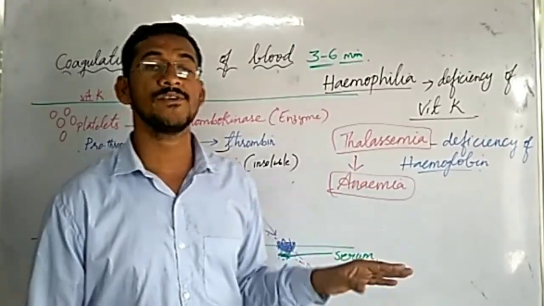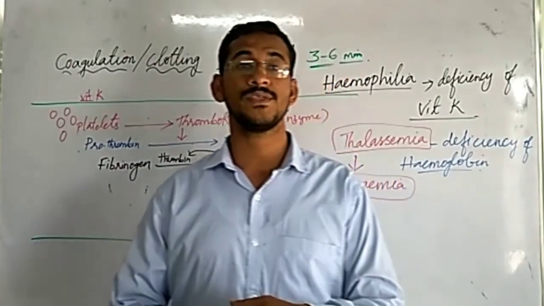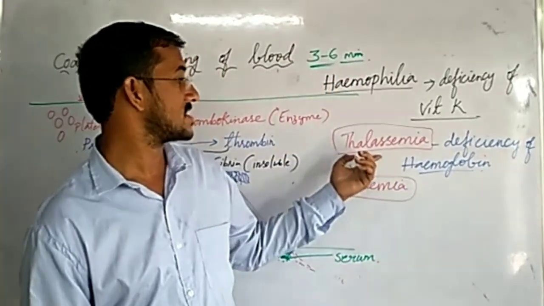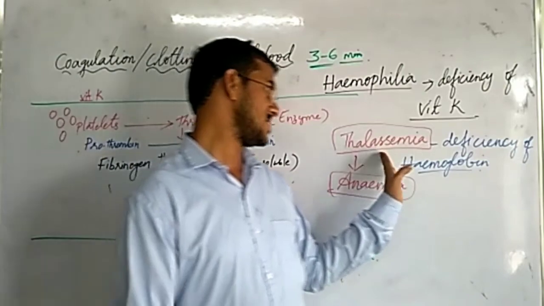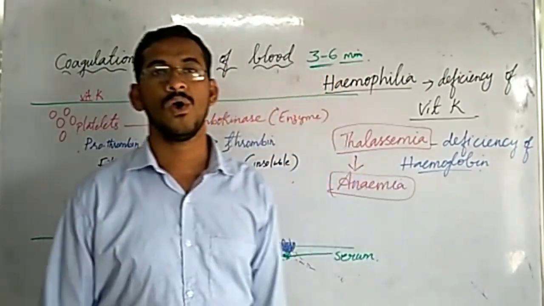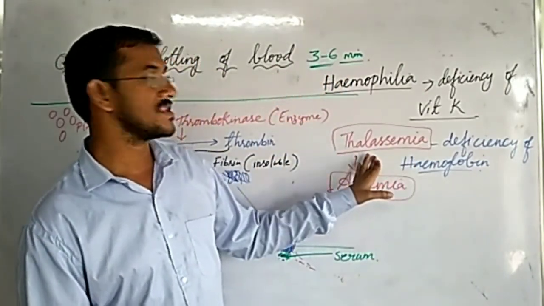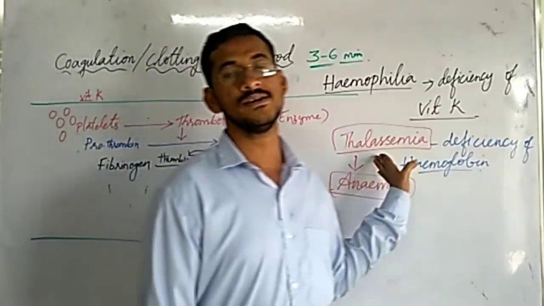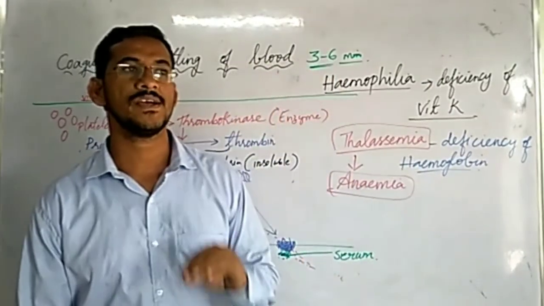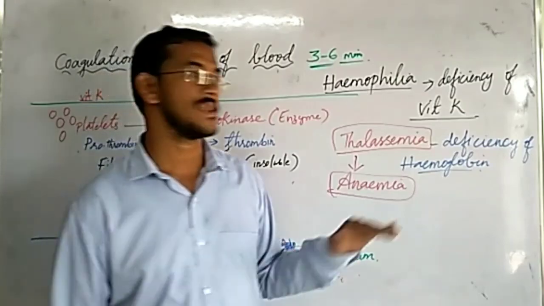Nearly 4.5 million people in the world are suffering with thalassemia, and there is a treatment for this thalassemia. So we need to find this problem in the early stages in children, so that treatment can be given and children can be saved.